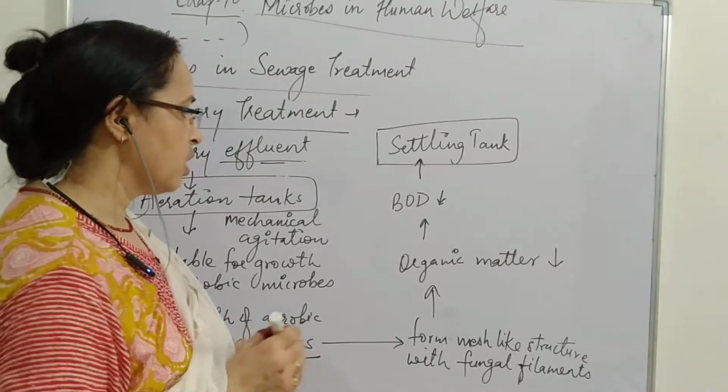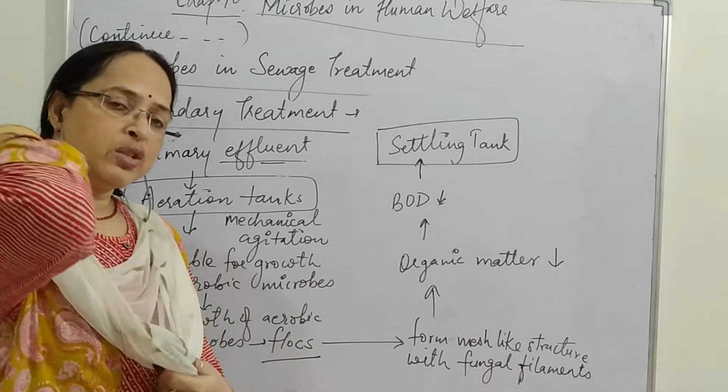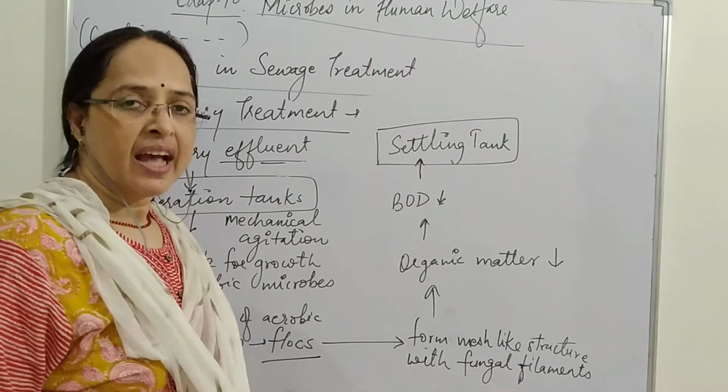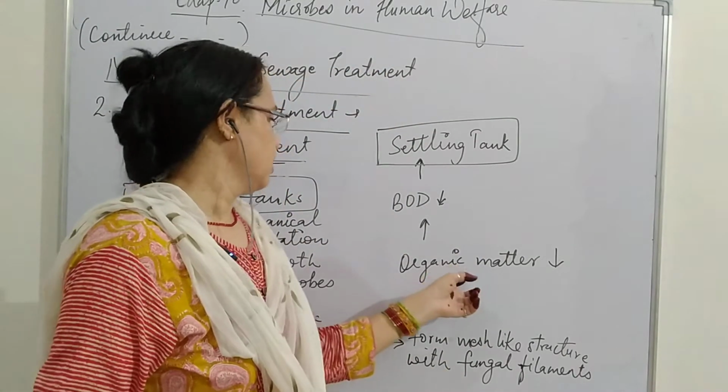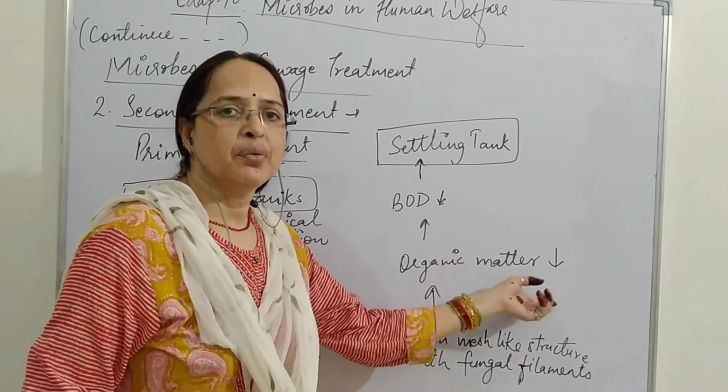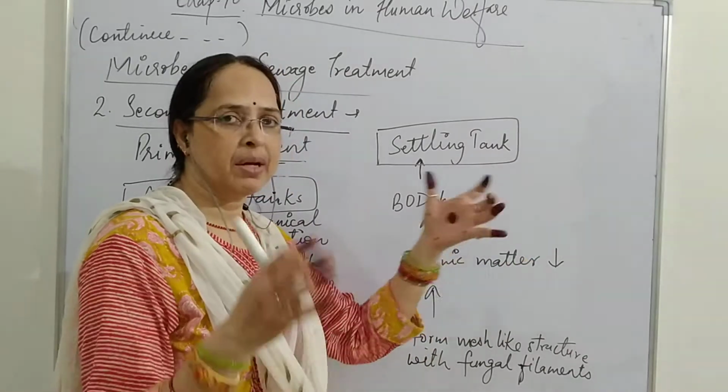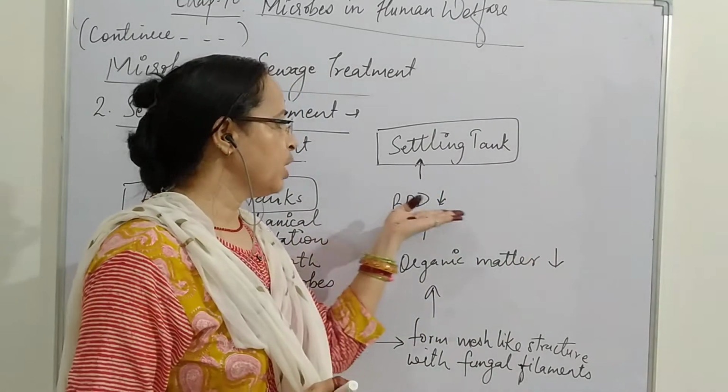Now these flocs act on the organic content, and when the organic matter is degraded and reduced, BOD also decreases.